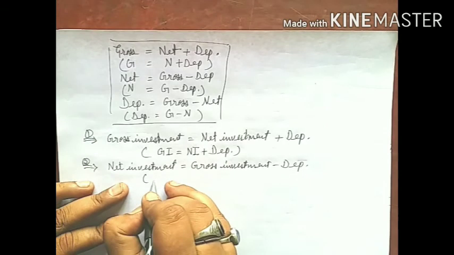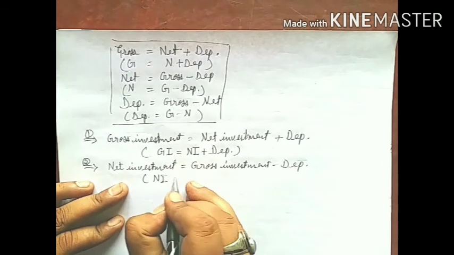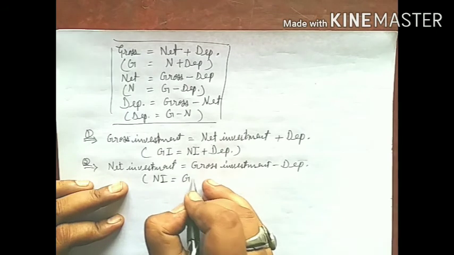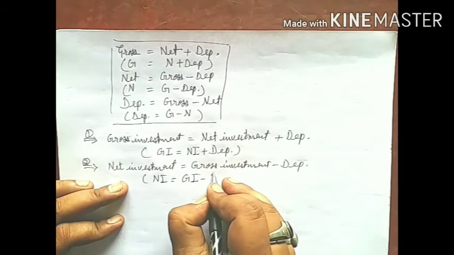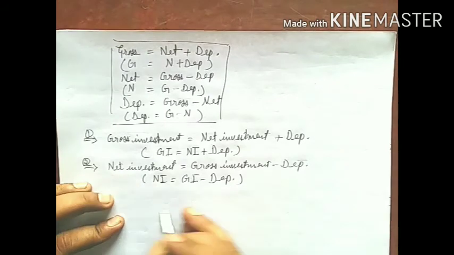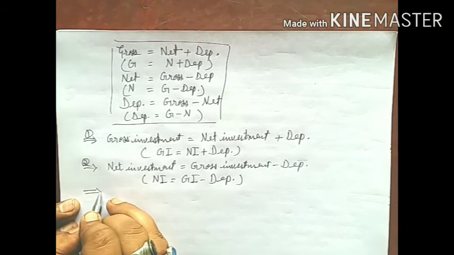Means NI is equal to GI minus depreciation.